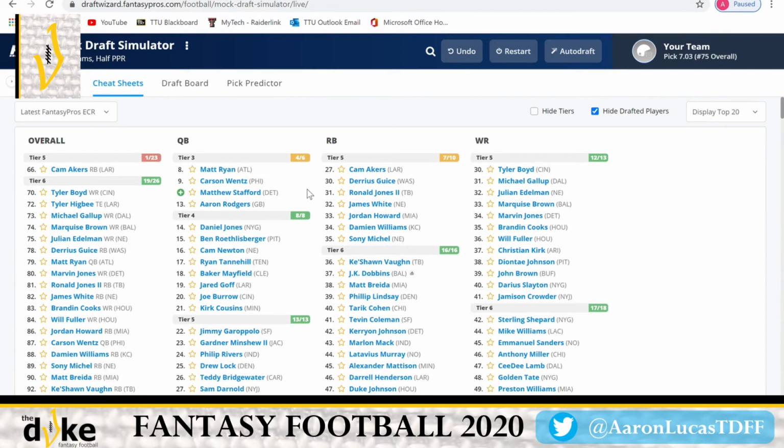Let's go back and check running back. Cam Akers and Gaskin. I actually think Gaskin, yes, he has an injury problem, but this late he could see upwards of 250 carries this season if he stays healthy. I know the healthy thing is an issue, and for a lot of people that's why I'm picking someone like this. But if he does stay healthy, and we're in the 7th round, we're not risking a whole lot. We could have a top 10 running back out of him from the 7th round.